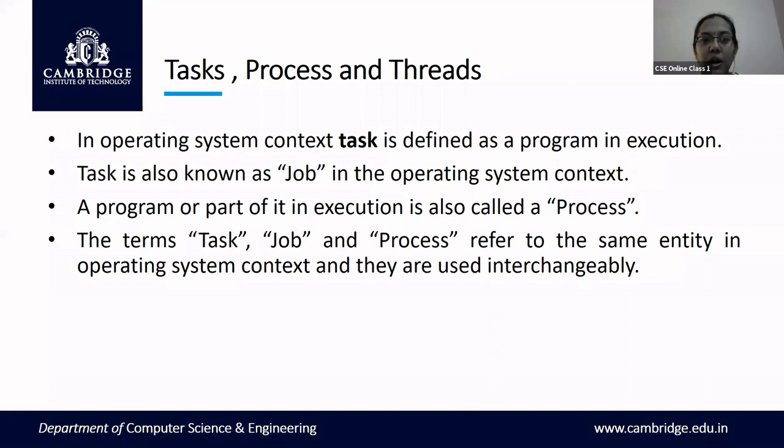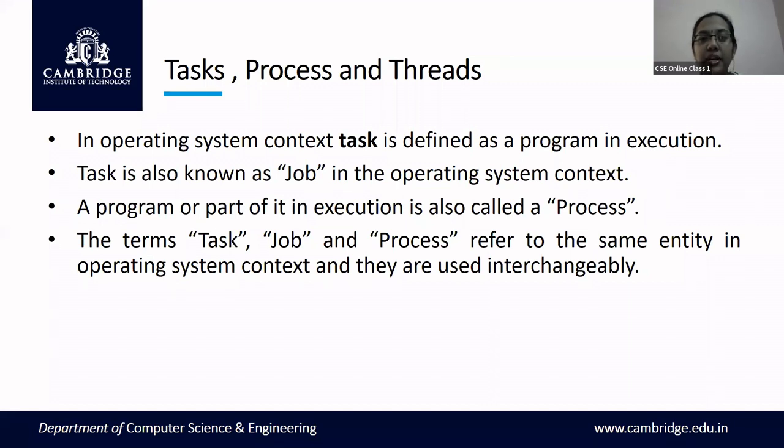You can call a process a task, or a job, because these things have to be assigned and completed. The formal definition of a process is a program or a part of a program that is in execution.